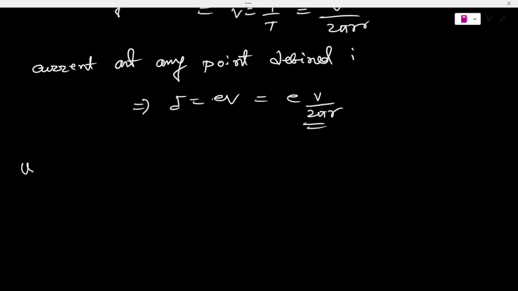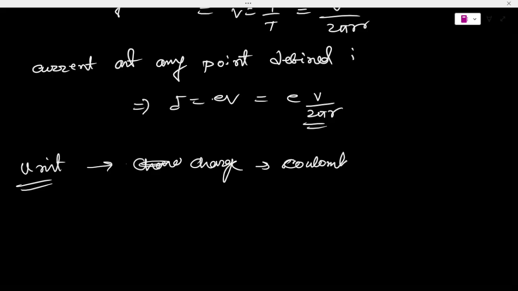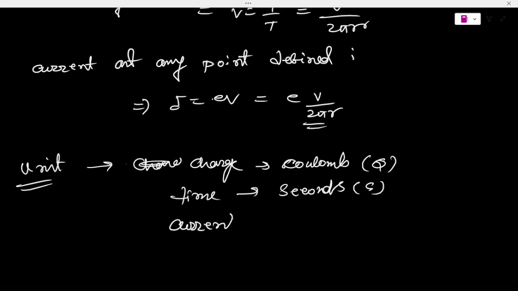And what types of units are taken? Charge is taken in coulomb, denoted by q, time in second, and current in ampere, amp.